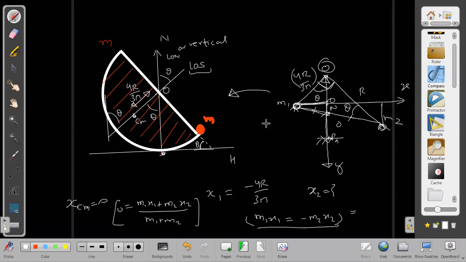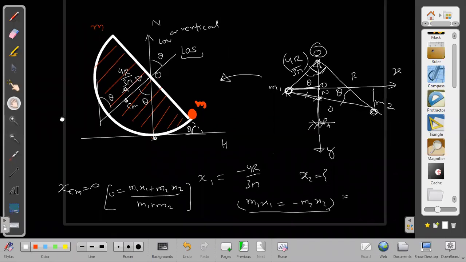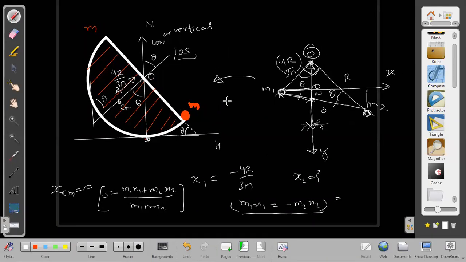Sir, how did we get x1 equal to minus 4r by 3 pi cos theta? Sorry, sin theta also we need to consider. Originally I had taken it, sorry, I was supposed to take sin theta. It was a mistake.